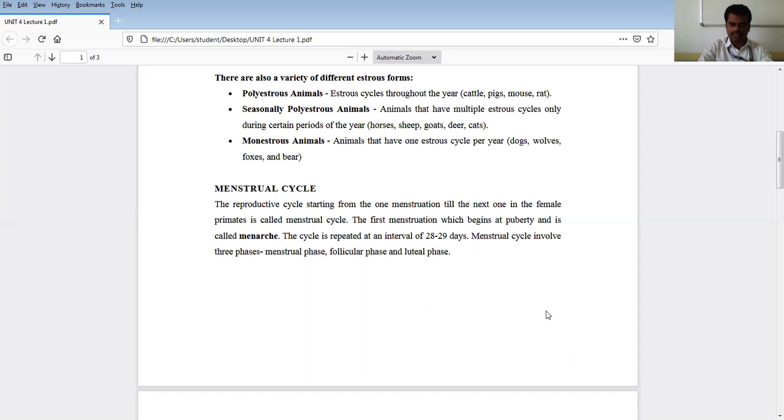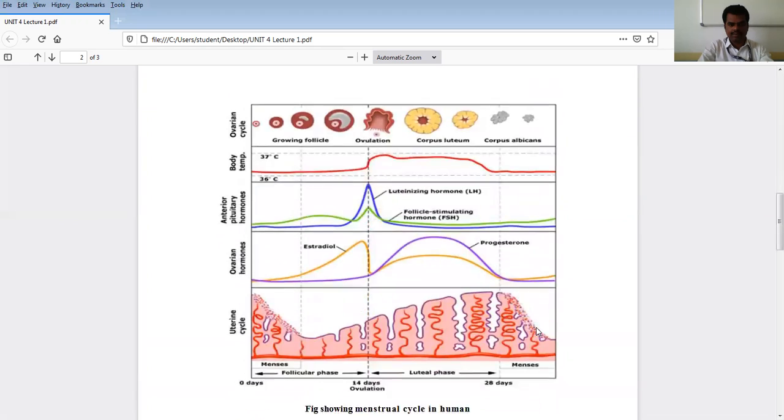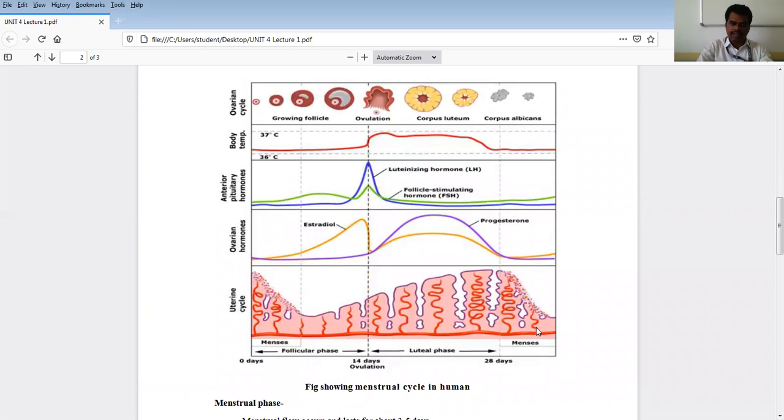This reproductive cycle, the menstruation cycle in human females, lasts 28 to 29 or at maximum 30 days. Every 28 or 30 days the cycle begins, and cyclic events take place that bring a lot of changes in the reproductive physiology of that female, in the uterus or ovary. Look at this diagram.